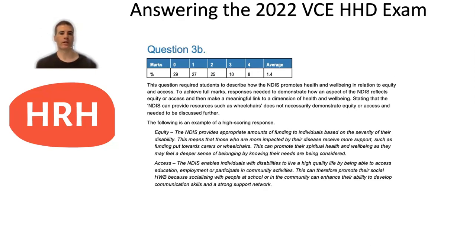So make sure that you can do this for all aspects of the healthcare system. A similar question could come up in relation to Medicare, the PBS or private health insurance. And so you need to be able to do this for equity, access, sustainability, and affordability also. So that's something that's worth going back and practicing.